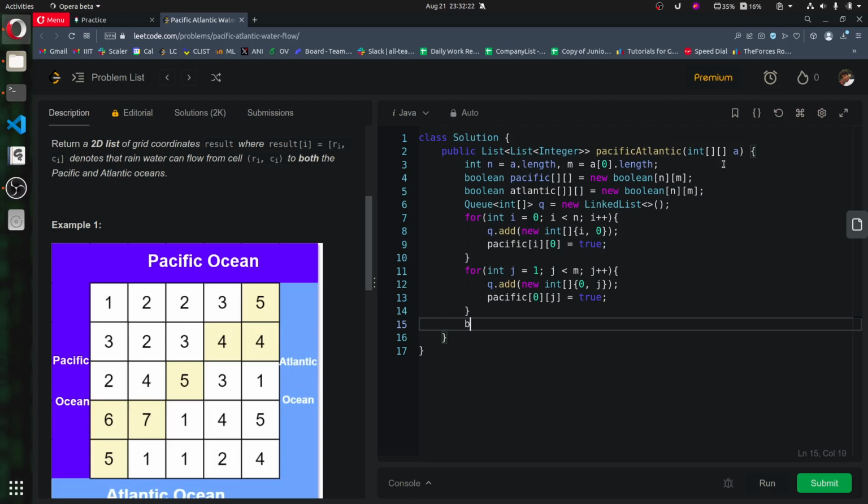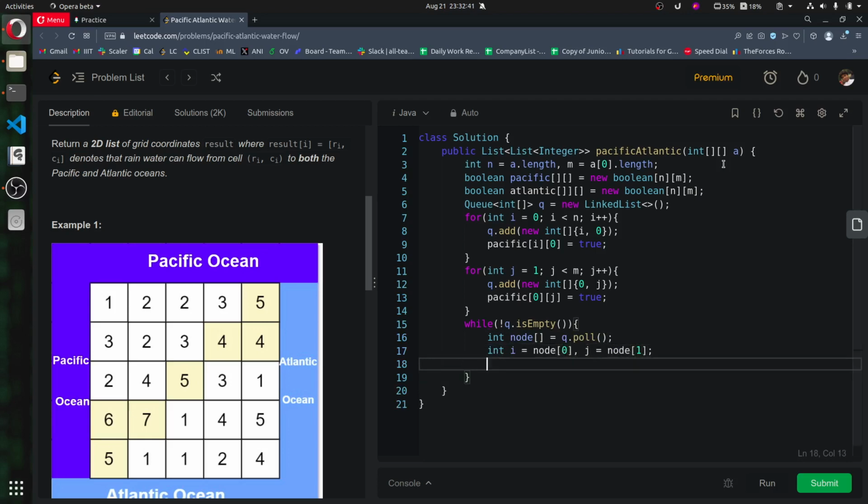It will be difficult, so let's do the BFS only. Later we will see how to make our code a bit cleaner. So int[] node = q.poll(), int i = node[0] and j = node[1]. Now for all four neighbors of this particular cell,